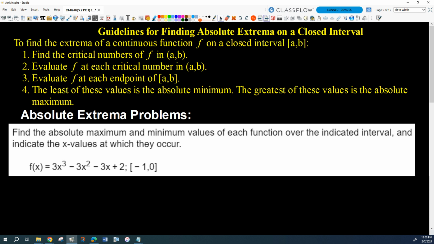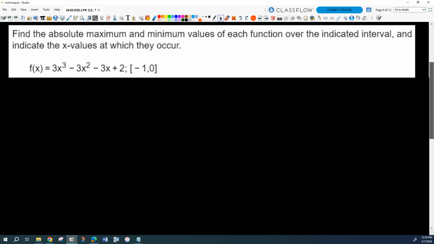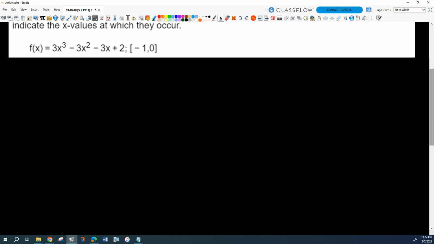So let's look at an example. How about one like this? So here's f of x. We have a closed interval from -1 to 0. Okay? So we need to find the critical numbers though, right?